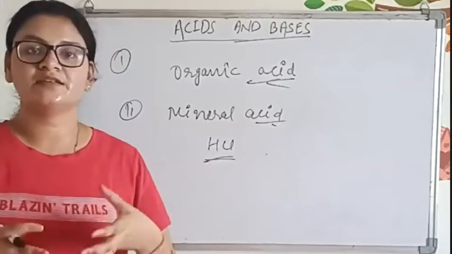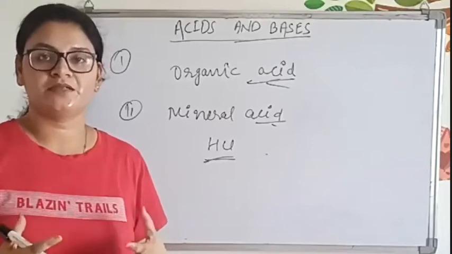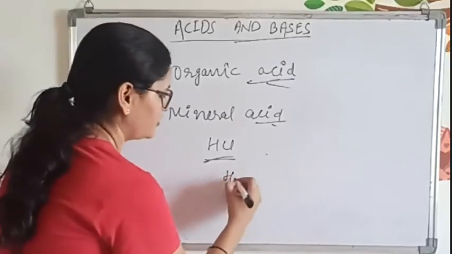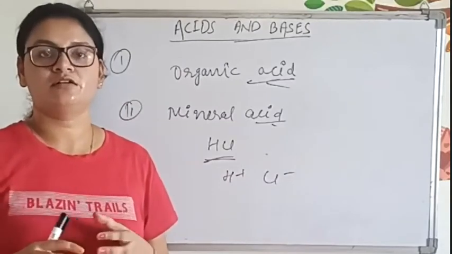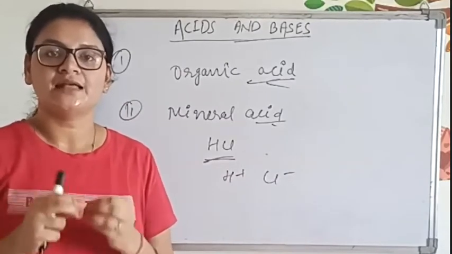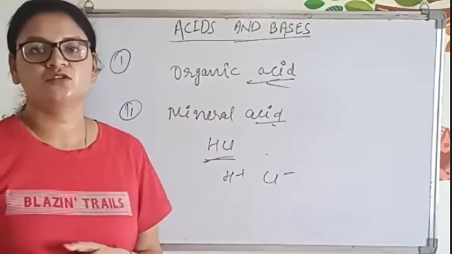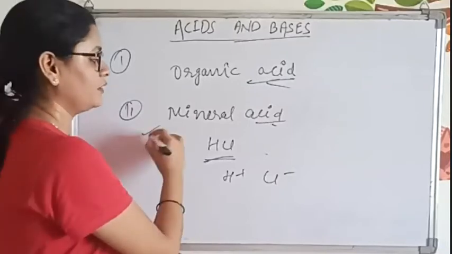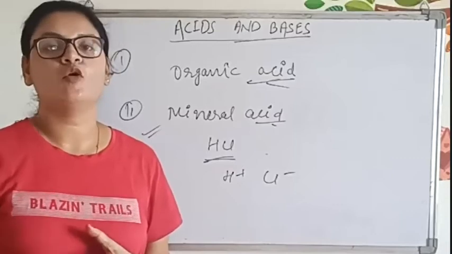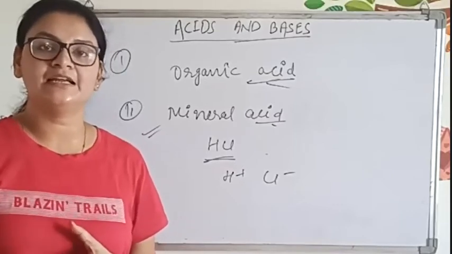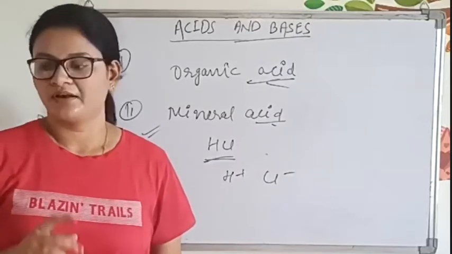Now, whenever we dissolve HCl in water, what happens? It releases H plus and Cl minus. Whatever acids we take that dissolve completely in water, that is known as a mineral acid. Understood? So mineral acids are those acids which dissociate completely in aqueous solution. That will be known as a mineral acid.